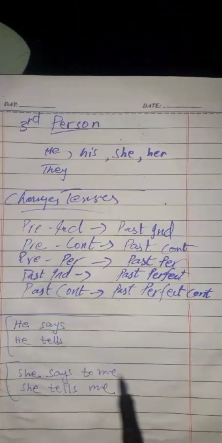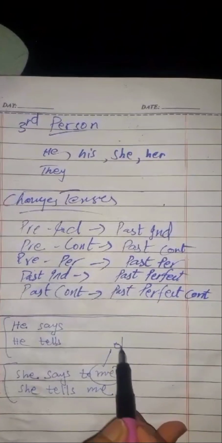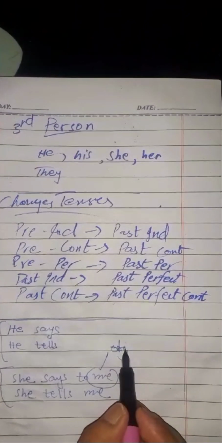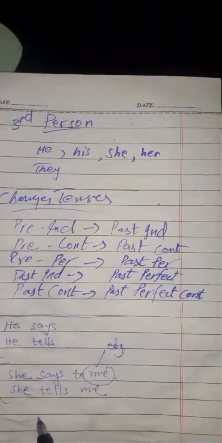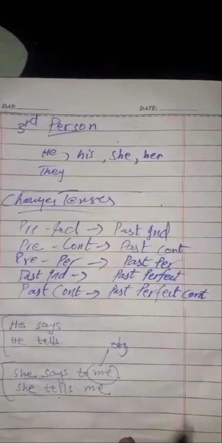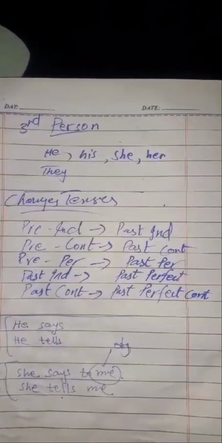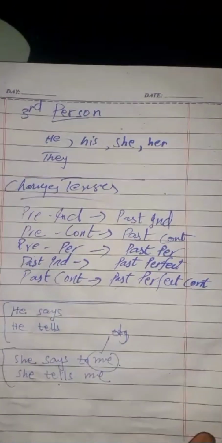Keep it in your mind: if there is an object in the reporting speech, then it will be changed into tells. Okay, students, hope you understand it. Let's do some practice.